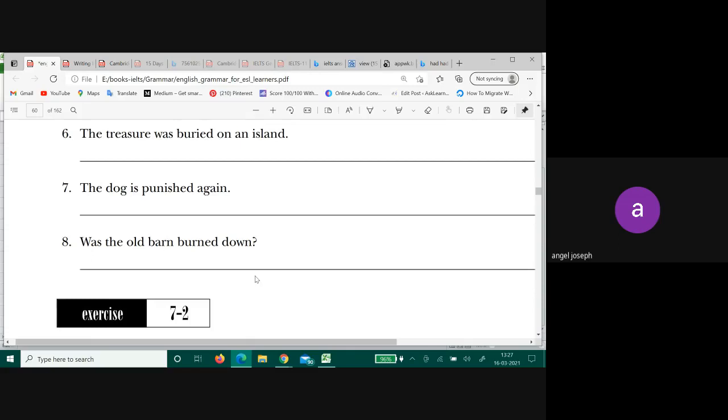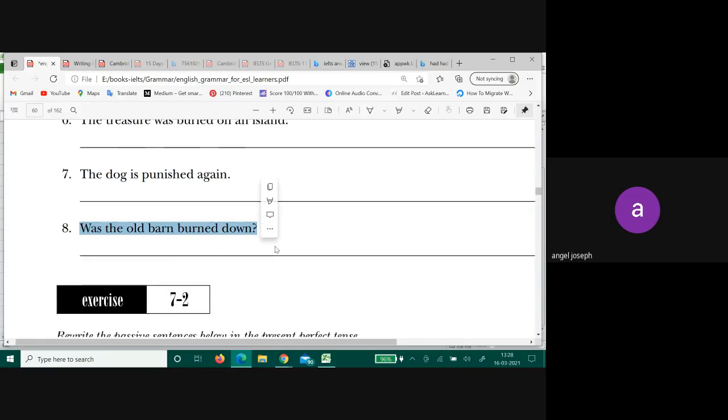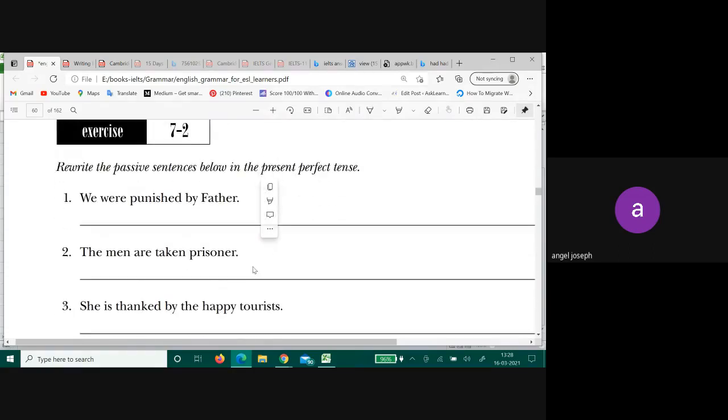Question: Was the old barn being burned down? Okay. In a question, the placement of being will change. It is not the way you saw it in a sentence, because it is a question, it changes. Have I taught you questions? No. So you will, of course, always have that doubt there. But you don't need to worry about questions because we are not looking into that.